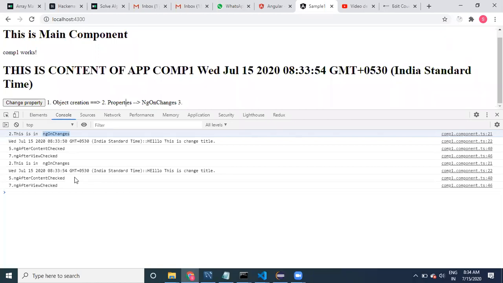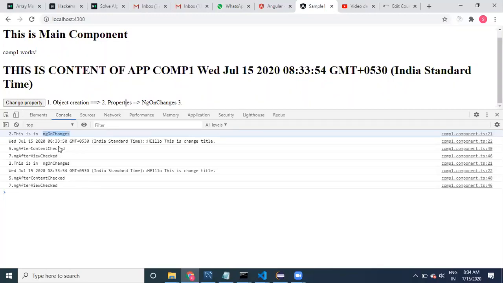Actually, what is meant by initialization logic? Initialization happens only one time, meaning that this page is going to get the data from the backend, and it will get the data only once.